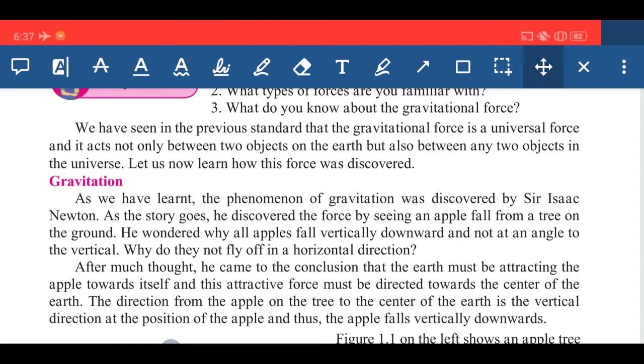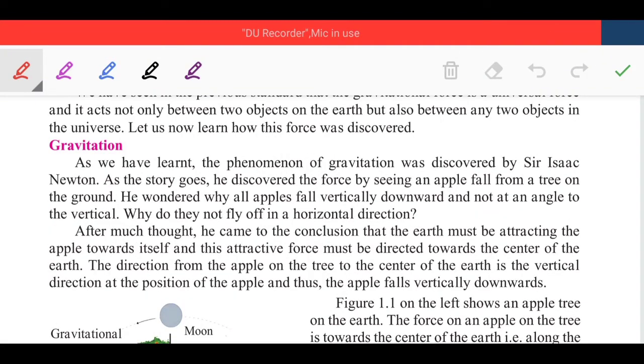So we have discussed in earlier standards that there is a force between any two objects which are on the earth, and there is also a force between the two objects in the universe. So what kind of force is that? Let us discuss in brief. So first concept, that is the gravitation.